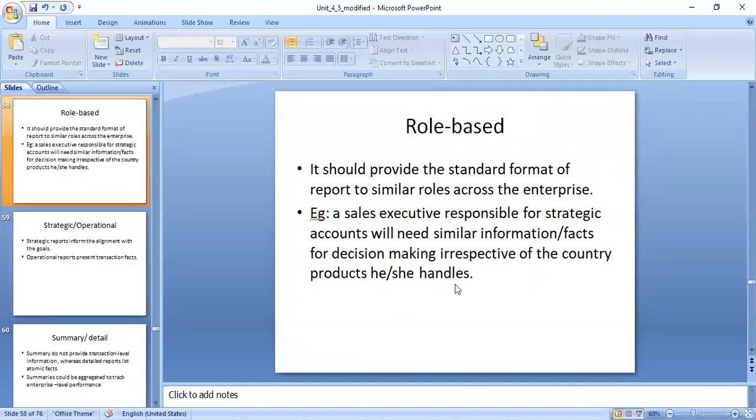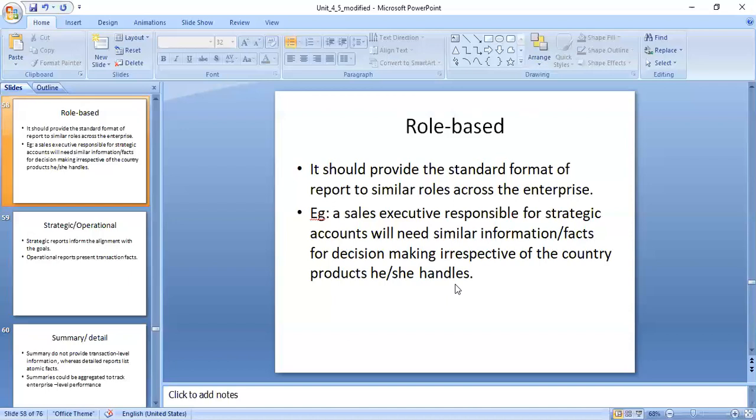The next type of level is role based. Everyone has a respective role. It should provide the standard format of report to similar roles across the enterprise. If you are a salesperson, based on how your format is, you have to prepare the report. For example, a sales executive responsible for strategic accounts will need similar information, facts for decision making, irrespective of the country or product he or she handles.